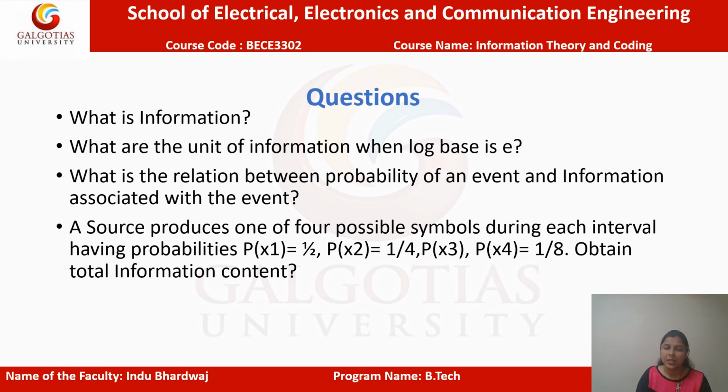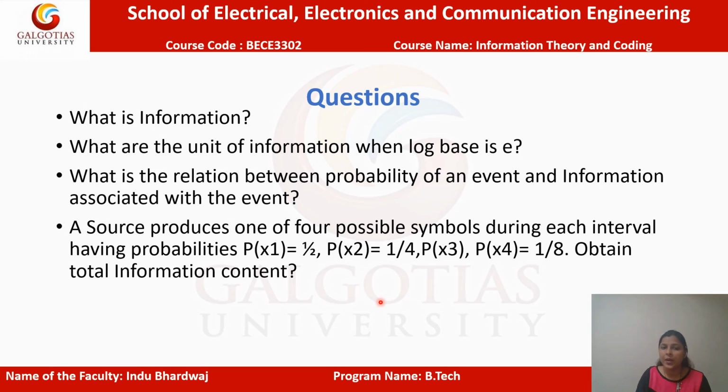And the last one is a numerical that we have already discussed. But here we have been asked to obtain the total information content. So what will be the total information content? That will be I is equal to I(x1) plus I(x2) plus I(x3) plus I(x4). All the information that we have found individually, we will add.